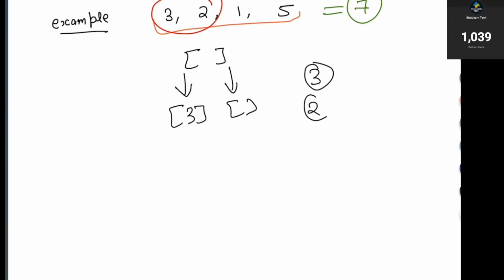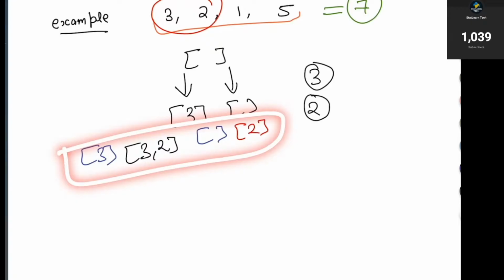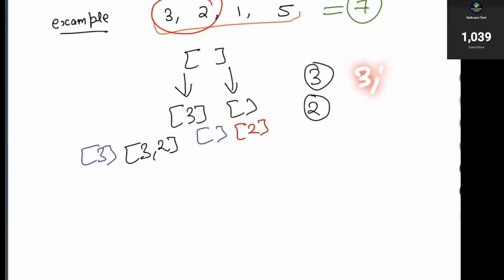Now I see the next element is 2. I added a 2 into my existing data, so it will be 3 comma 2, and then for the second data, which is an empty, if I add 2 into this, it will be just 2, right? Also I need to include my existing elements, which are 3 and empty data. So now I have 4 subsets of my elements 3 comma 2, and that's exactly what we need to do.